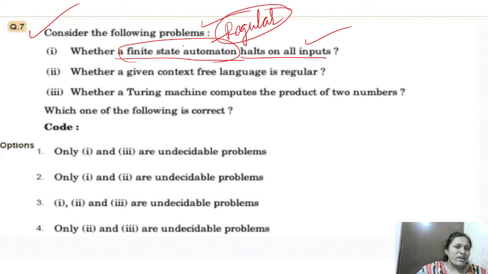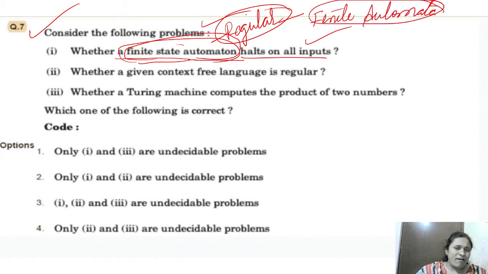Which type of languages does a finite automaton accept? Regular languages, that is finite automata. That's why the regular languages are decidable for all types of problems, right?